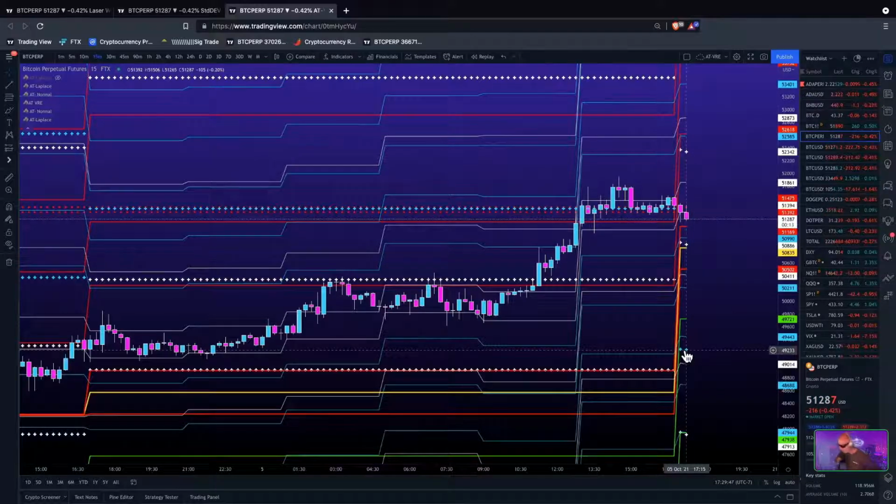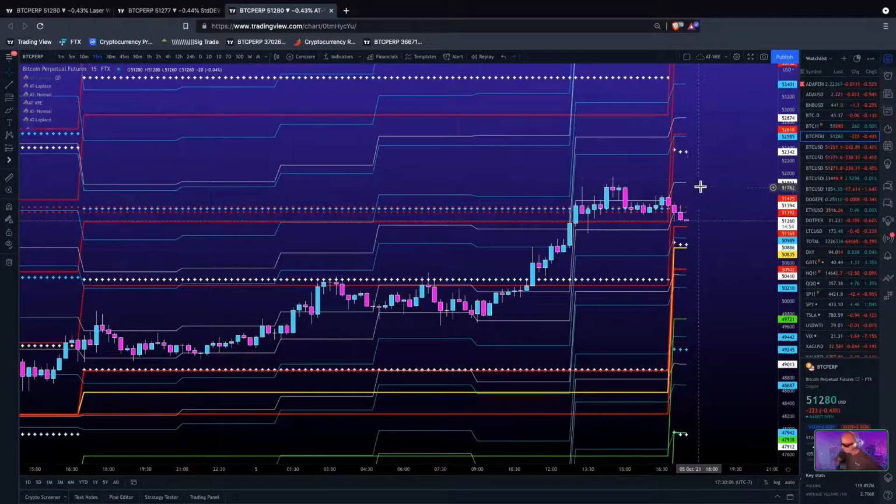See the blue crosses right there, 49,233 about. 49,245 is the exact number. These ranges will fluctuate a little bit with price action. If we do get a dump here, you will see this probably move down here to, let's see. So on this 4-hour candle, this white line, that is this current 4-hour candle, 68.3% Laplace distribution range.